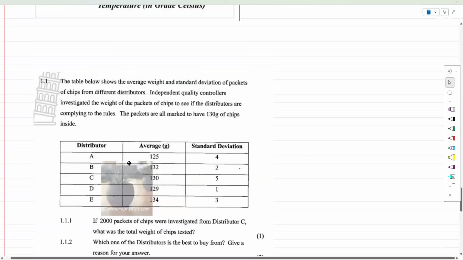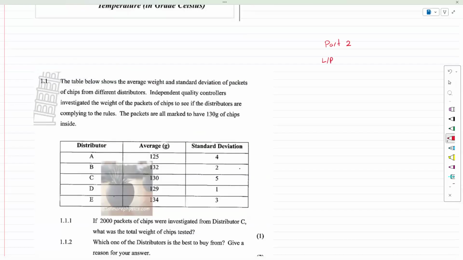Okay, this is part two. That's part two of the exam prep. We're gonna aim for Limpopo 2025 and NSC 2025. This is part two of stats again, and this is the Limpopo paper.